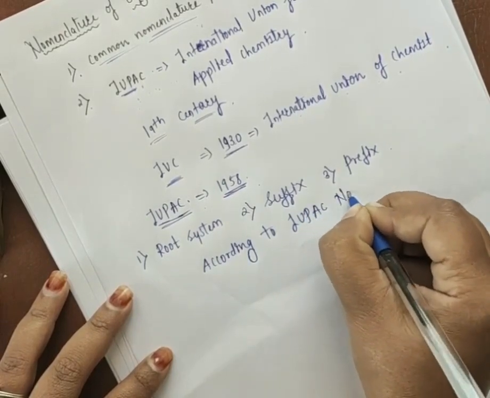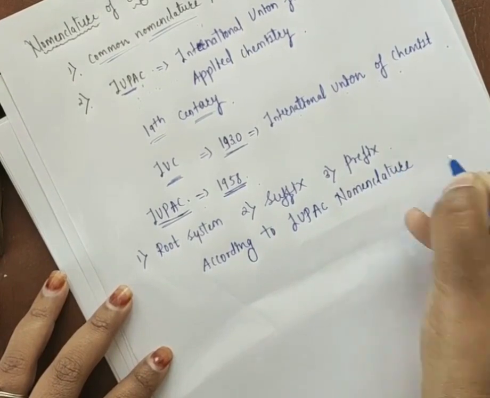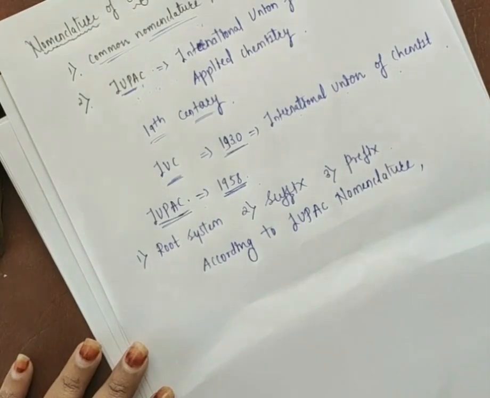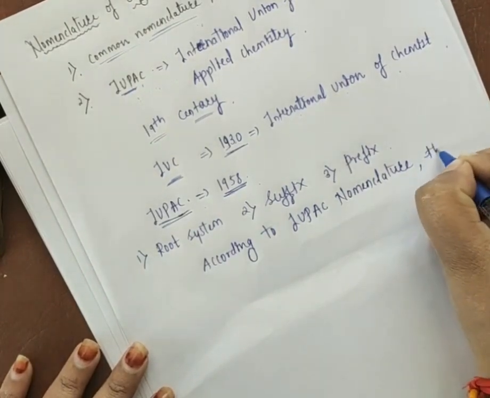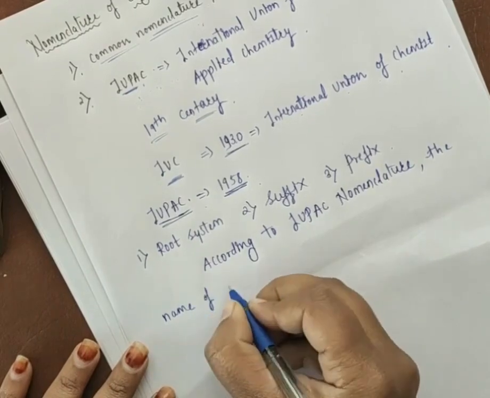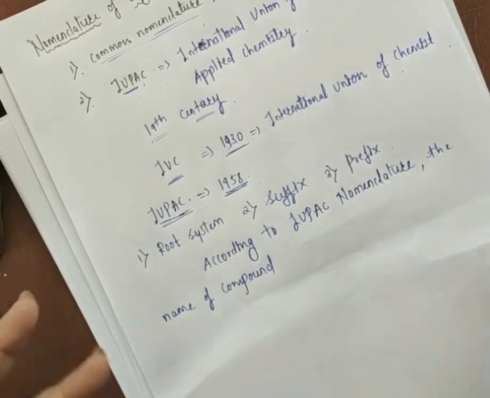According to the IUPAC nomenclature, if you want to give the name of a compound, it consists of three parts.